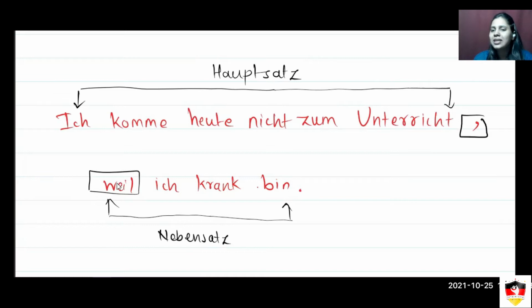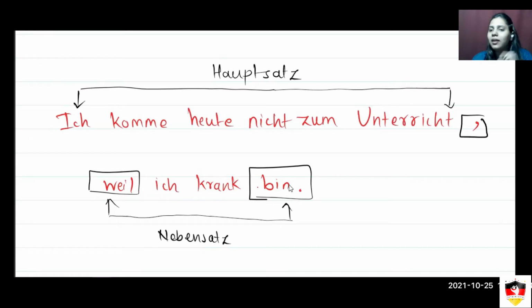And when you use these three, the verb which generally comes on position 2, for example, if this was a simple statement that I am ill, it should be: ich bin krank. The verb which was originally on the second position now comes at the end of the statement. So always remember, whenever you use weil, wenn, and dass, in your Nebensatz the verb will go at the end of the Nebensatz.